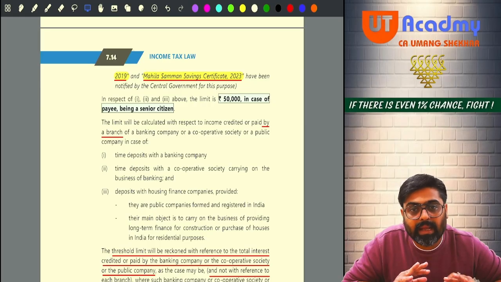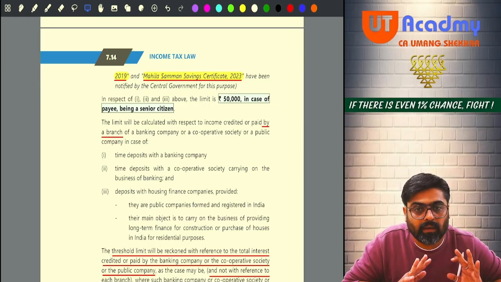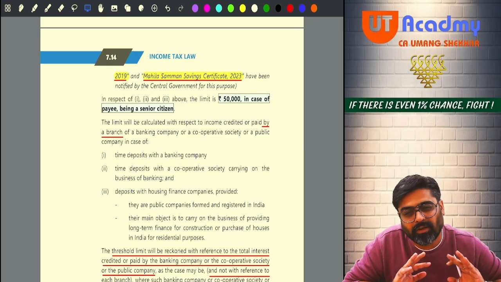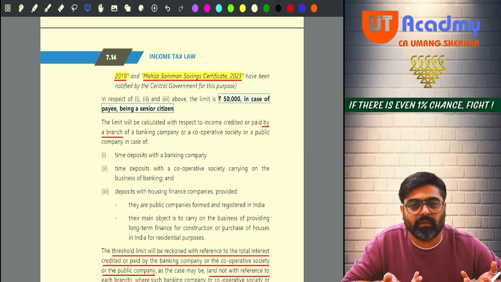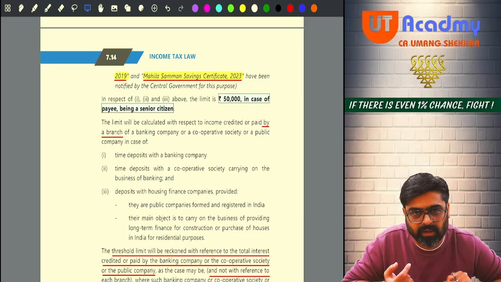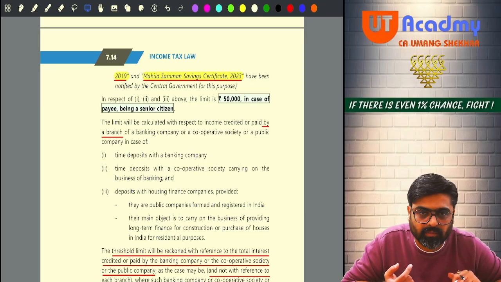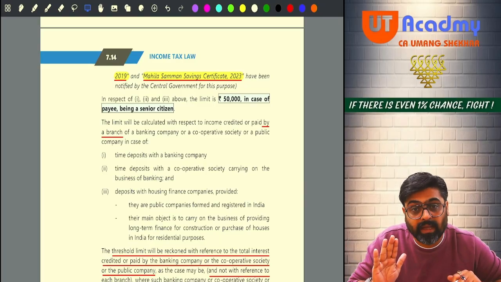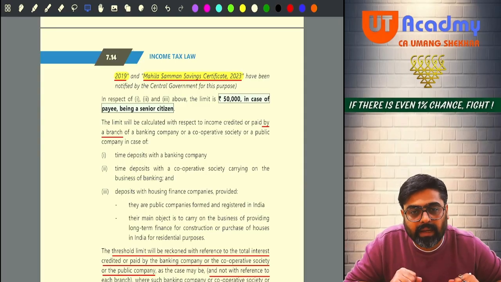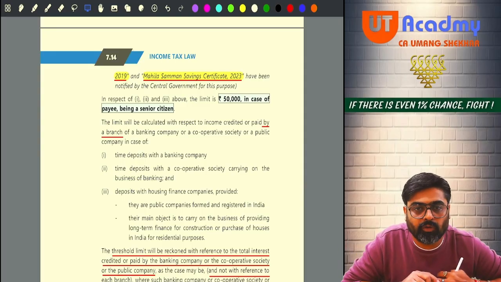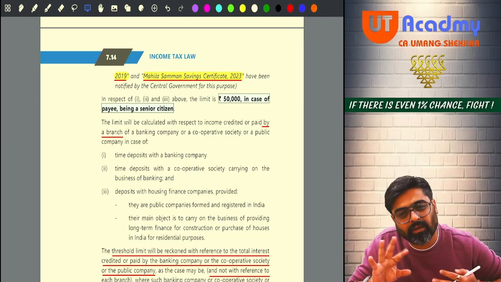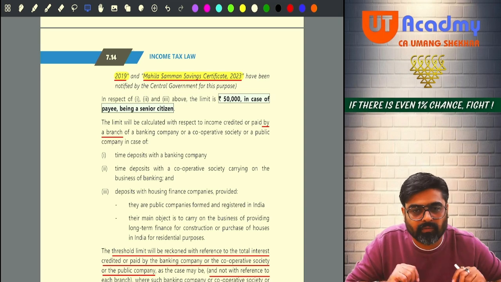Meaning that I am having one FD in SBI, Chennai branch. On that FD, I am getting 30,000 interest. Is it more than 40? No. No TDS will be deducted because this branch is not giving me more than 40. Now another branch is in Ahmedabad, SBI bank, same bank, another branch. That Ahmedabad branch is also going to give me 35,000 interest. Will that branch deduct TDS? No. If I see branch wise, there is no requirement of TDS.